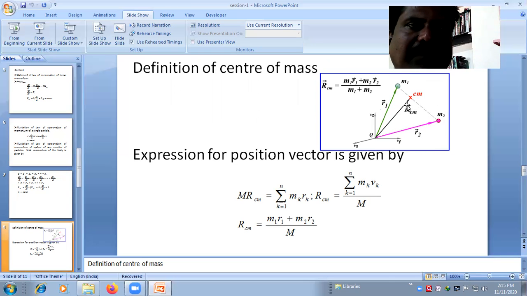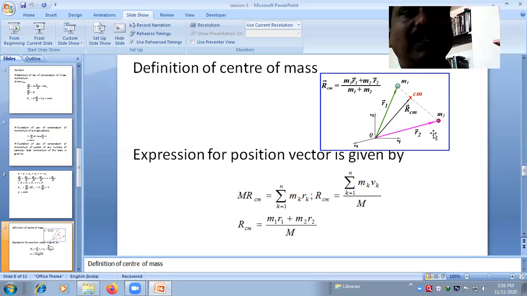Where capital RCM is the positional vector of what? The center of mass of the system. The CM is nothing but the center of mass of these two particles, your system of particles. So the positional vector of this center of mass is given by RCM equals M1 R1 plus M2 R2 divided by M1 plus M2.